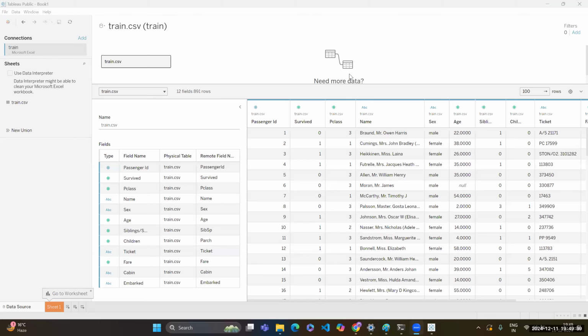So this is P class, which is also categorical. Okay, names. Name, that's pretty simple. It's a categorical data. Okay. Sex, this is also categorical.